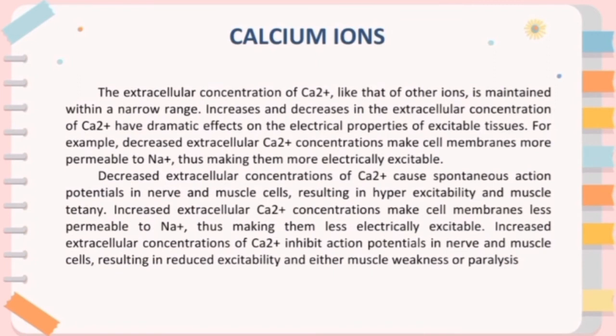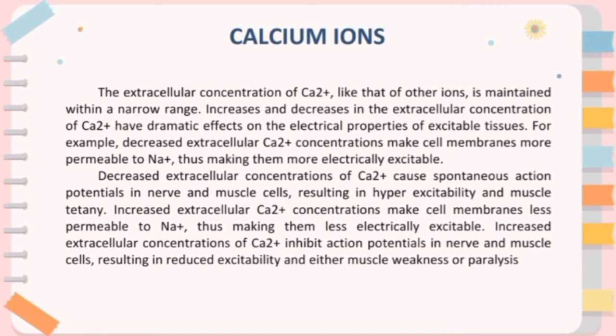Calcium ions. The extracellular concentration of calcium, like that of other ions, is maintained within a narrow range. Increases and decreases in the extracellular concentration of calcium have dramatic effects on electrical properties of excitable tissues.